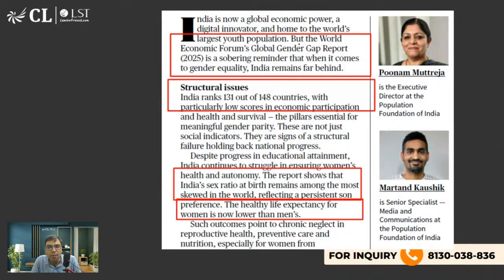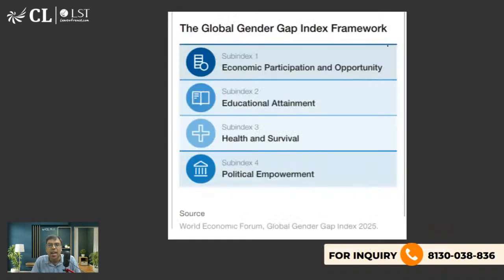Fair. So she's talking about the same. She and he both, I mean, they are talking about global gender gap index. India remains behind, 131 out of 148 is not very good, but chalo theek hai, kaam chala hua hai. But we have to improve further. And these are the 4 parameters. Okay. Economic participation and opportunity, educational attainment, health and survival, political empowerment.